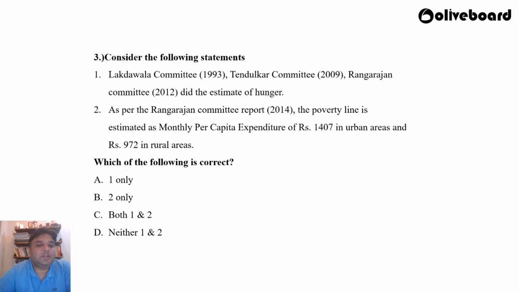Statement number 2, as per the Rangarajan committee report, the poverty line is estimated as monthly per capita expenditure of rupees 1407 in urban areas and rupees 972 in rural areas. What do you think is the correct answer, boys and girls?